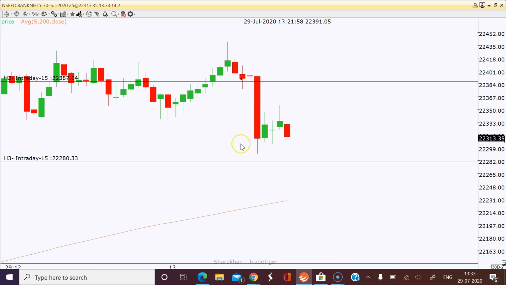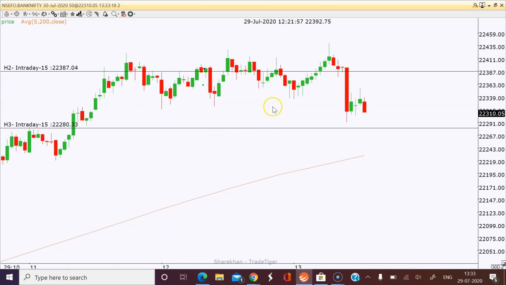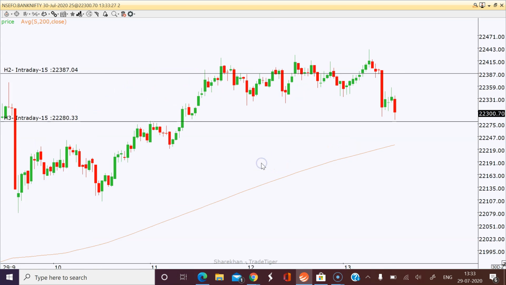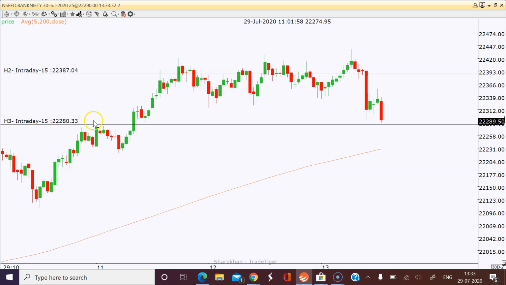I think this candle should close actually. Now I think it should hit the target. It has the power now to hit the target. Yes, I think it should. Yeah, see, we have done our target now. Exactly from this location, where I have placed the target, around 22,280, that target was finally triggered.